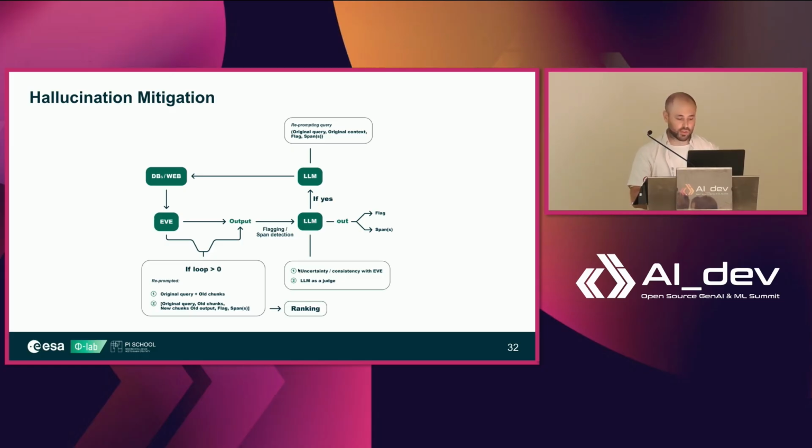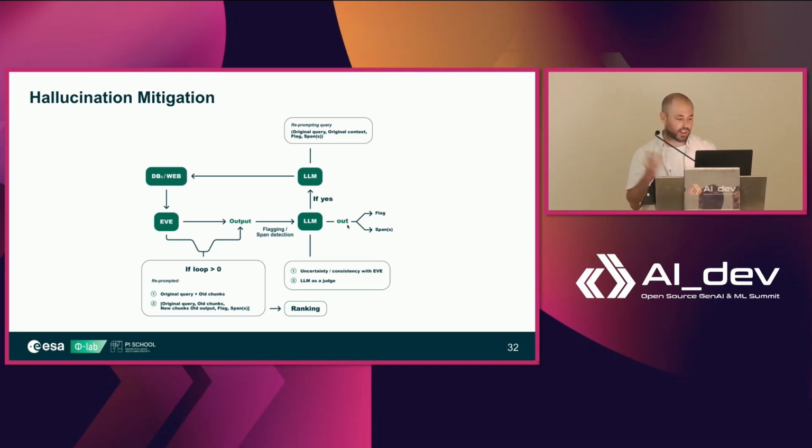And this LLM, using a mixture of either uncertainty or consistency, if we're talking about the same model, where uncertainty basically means perplexity and consistency means consistency of the output over k runs, or LLM as a judge, will output both a flag saying this output is a bit suspicious of being hallucinated or not grounded on the context that I have seen, and a hypothetical set of spans of the output that are the particular focus of what might be hallucinated.